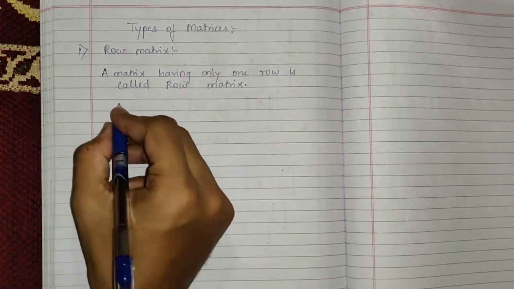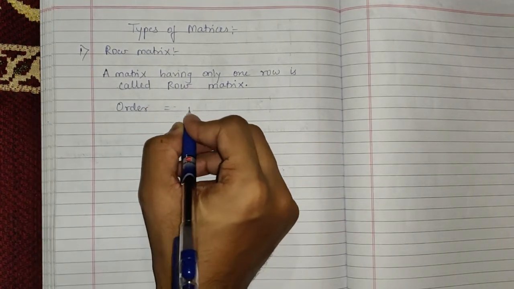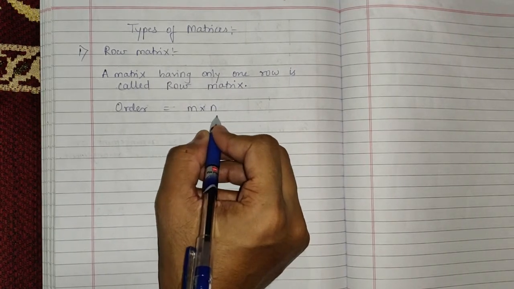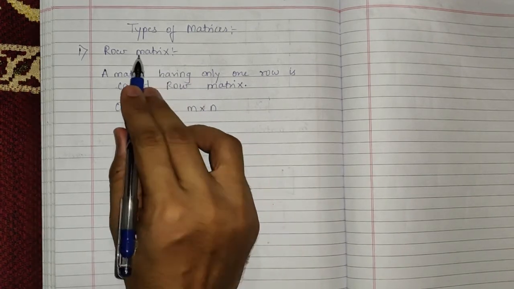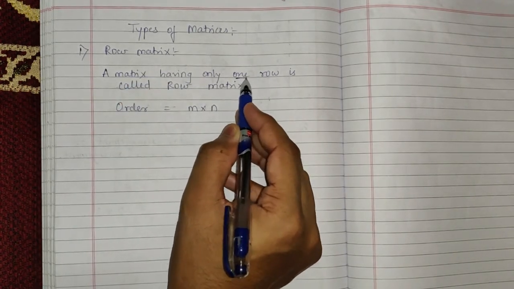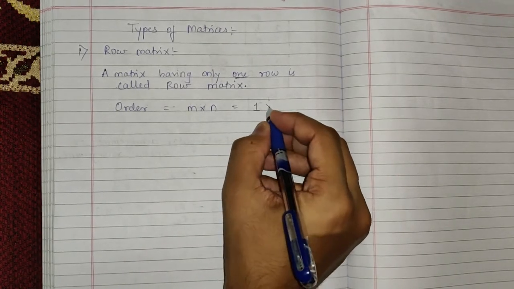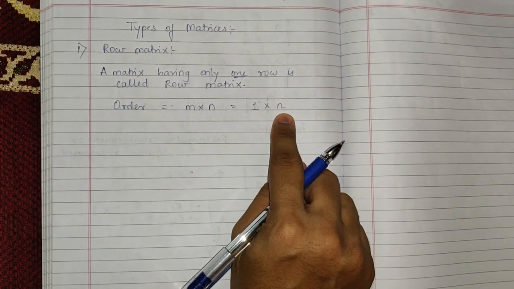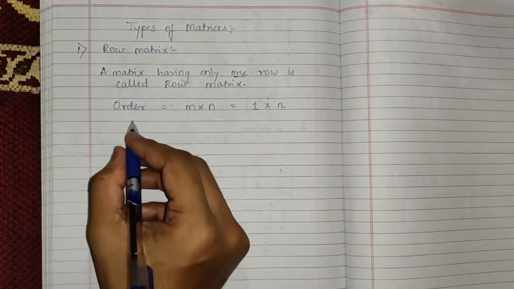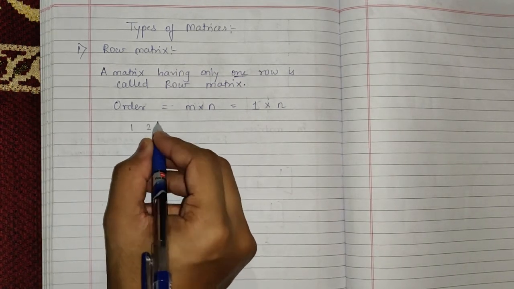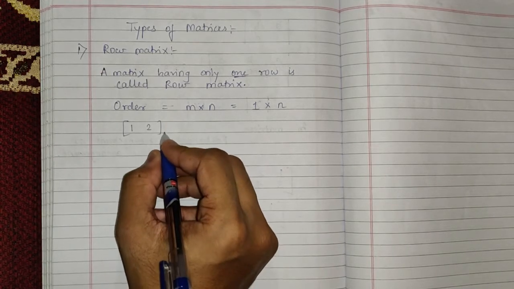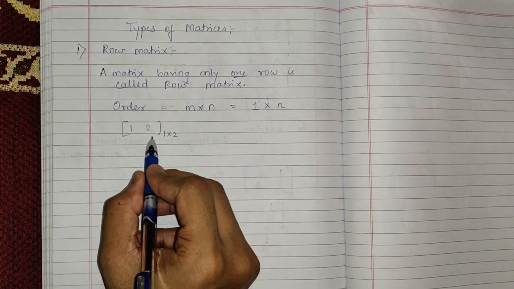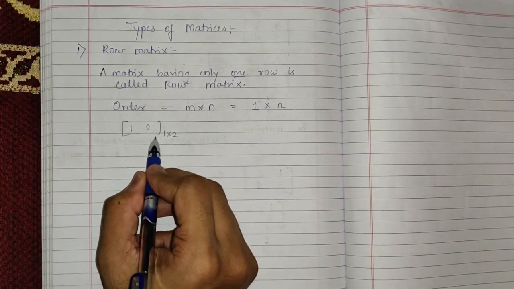Okay. Now as you know, we have an order of m into n, where m stands for row and n stands for column. Now according to the definition, a row matrix will have only one row. So here the value of m will become 1, so the order is 1 into n. Okay. So here it will contain only one row, but any number of columns is possible. Okay. For example, 1, 2, this is a matrix of the order 1 into 2, because this is the first row and these are 2 columns.